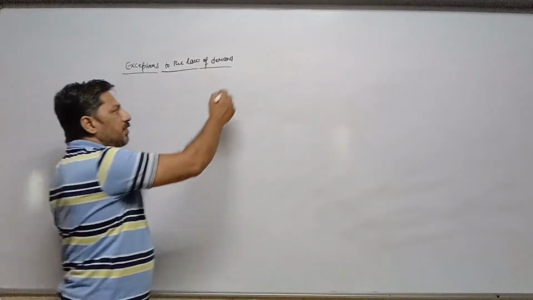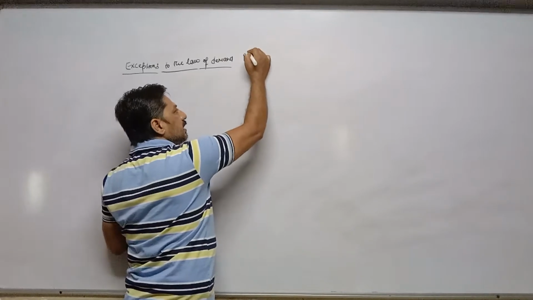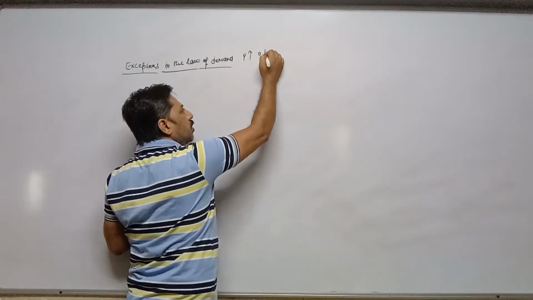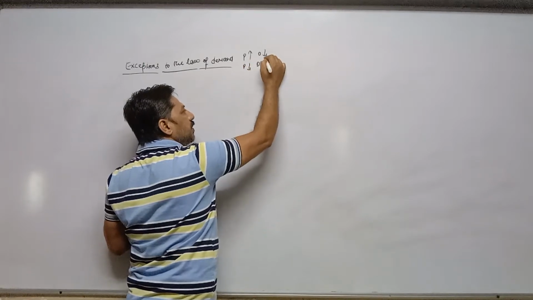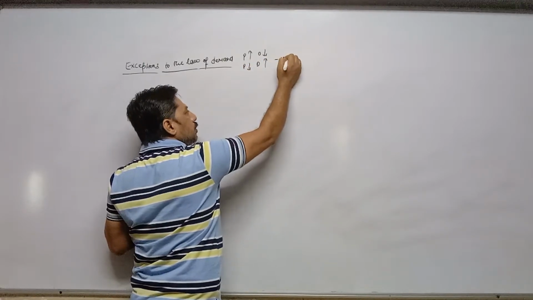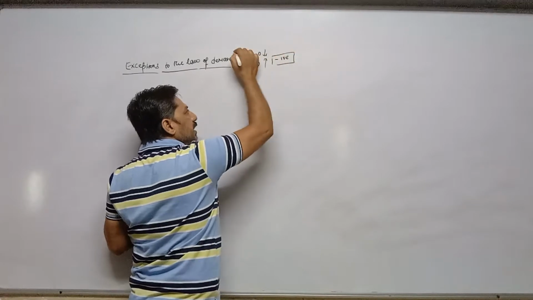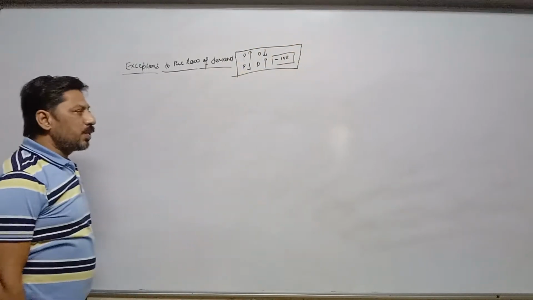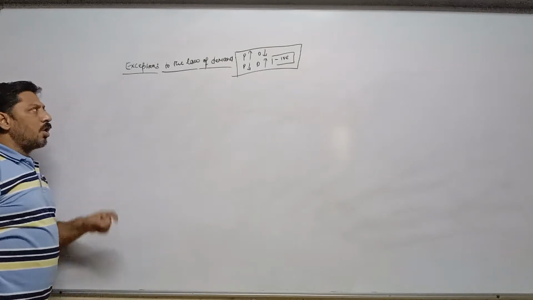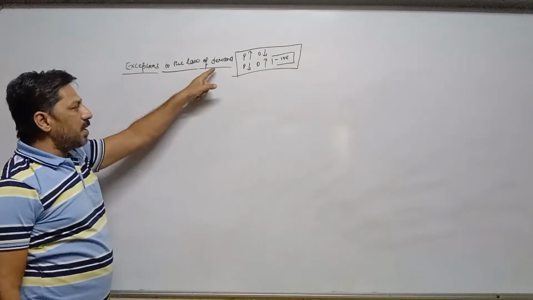Law of demand means, once again, price increases, demand contracts, or when price decreases, demand expands, means negative relation. So this negative relation is not applicable on such type of goods. That's why such type of goods are called exceptions to the law of demand.